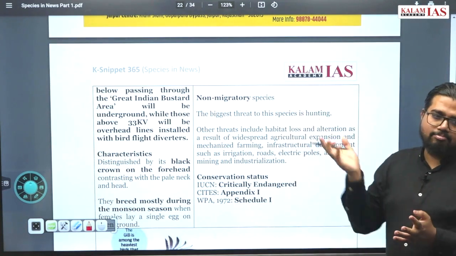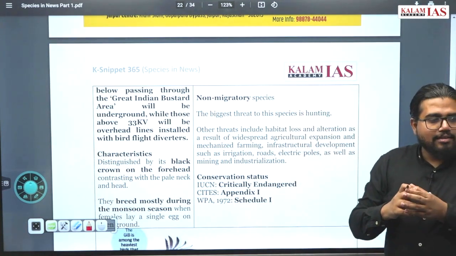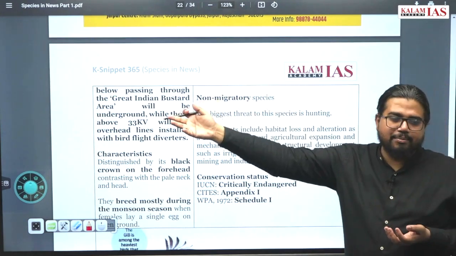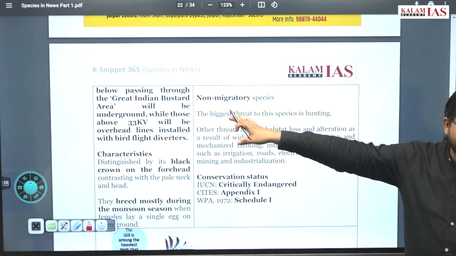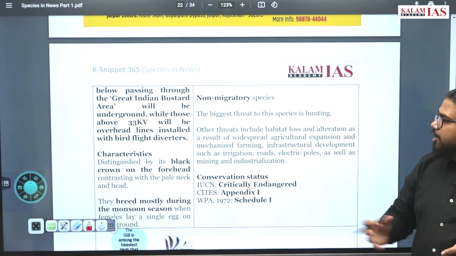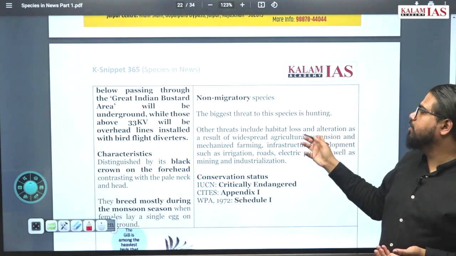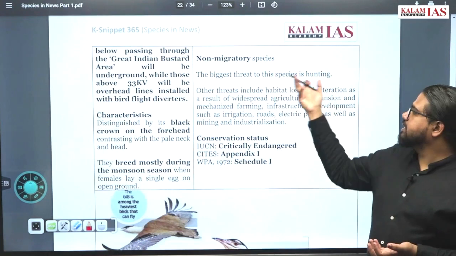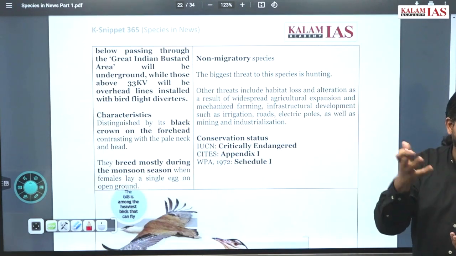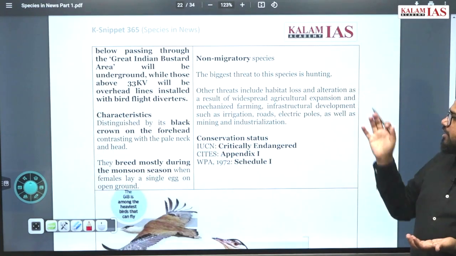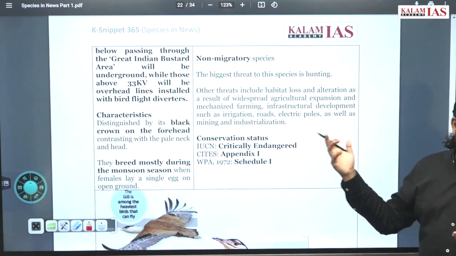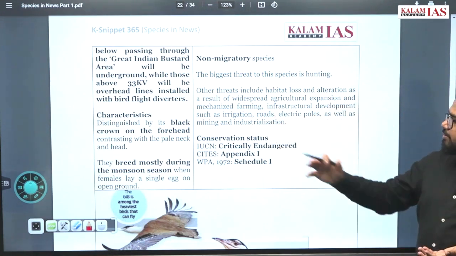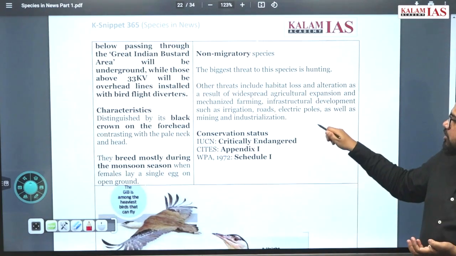By looking at the Great Indian Bustard, there is a tendency to associate it with the Siberian crane and similar species, which are famous for the migratory journeys they carry out. But the Great Indian Bustard is a non-migratory species. The biggest threat is hunting, which is done in Pakistan and other countries; hunting is mostly not done in India. In India, the biggest threats are electric poles, industrialization, and mining.